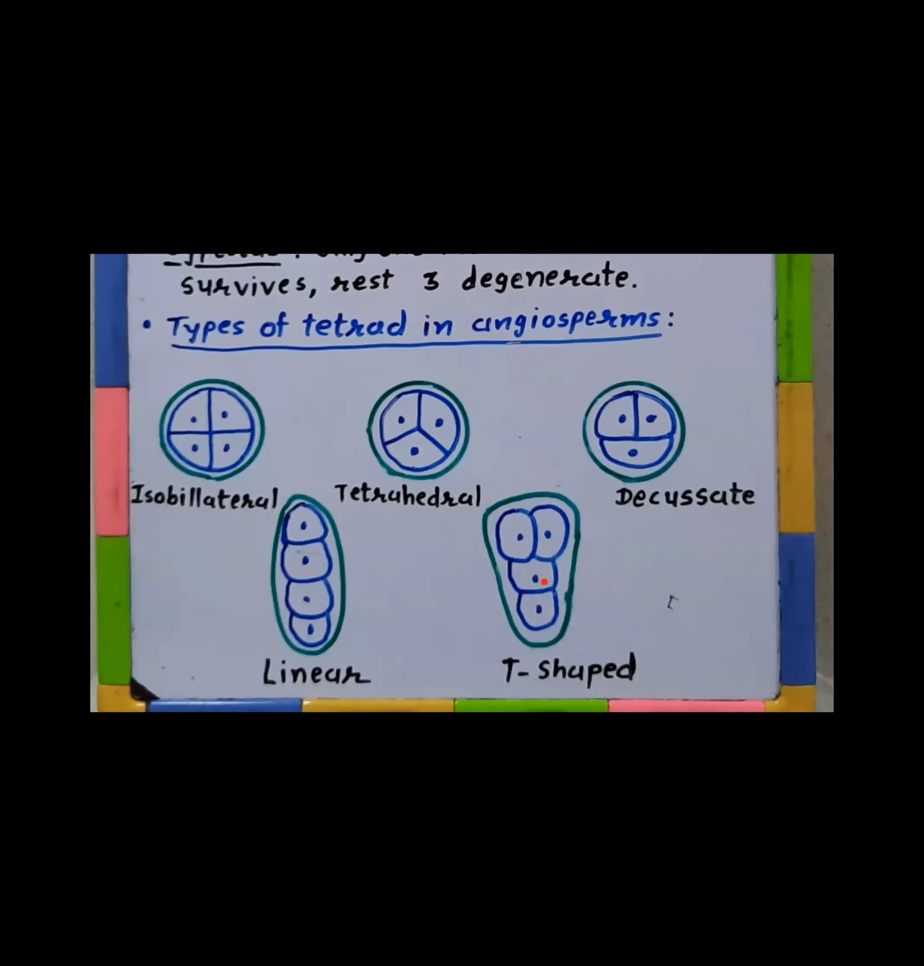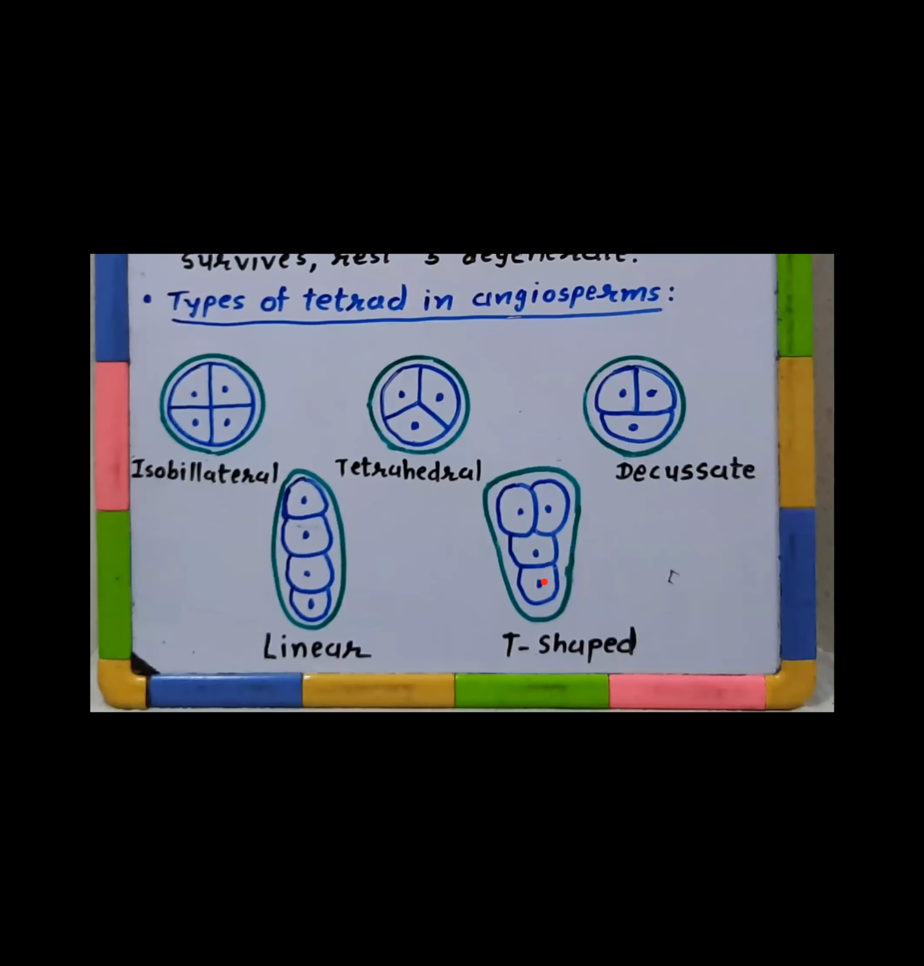Linear shape, isobilateral, tetrahedral, decussate and other possible T-shaped arrangements of the pollen grains. These are the microspores within the tetrad surrounded by the callus. So this is not very important. Maybe at one place I saw the word related to this, that's why I gave this information. Somewhere there was this information in an MCQ. So that's why I have given this content. Otherwise, this is not much important.